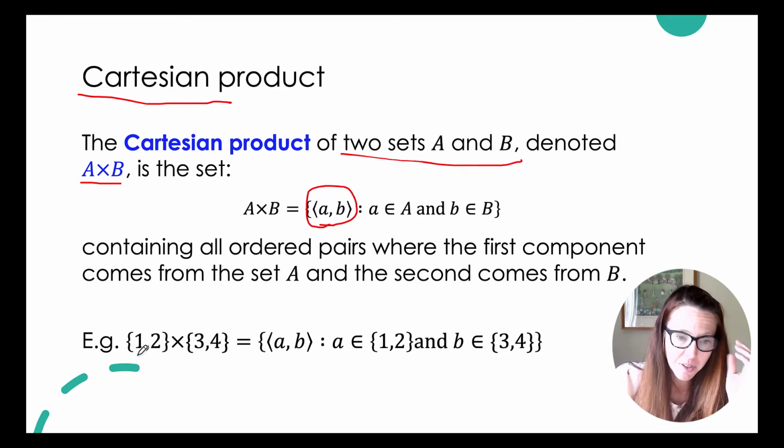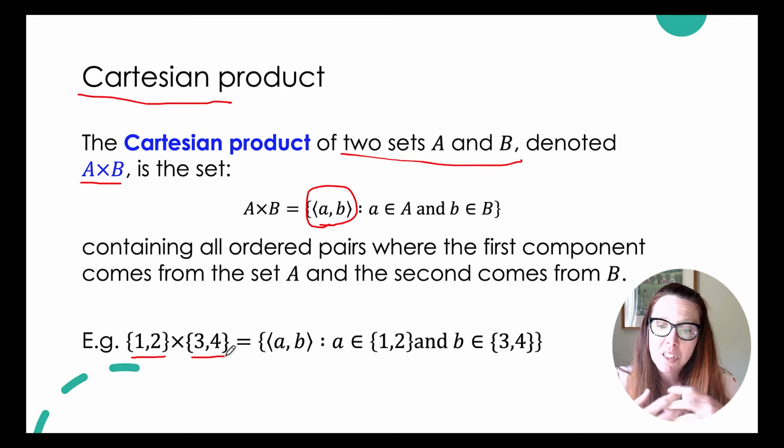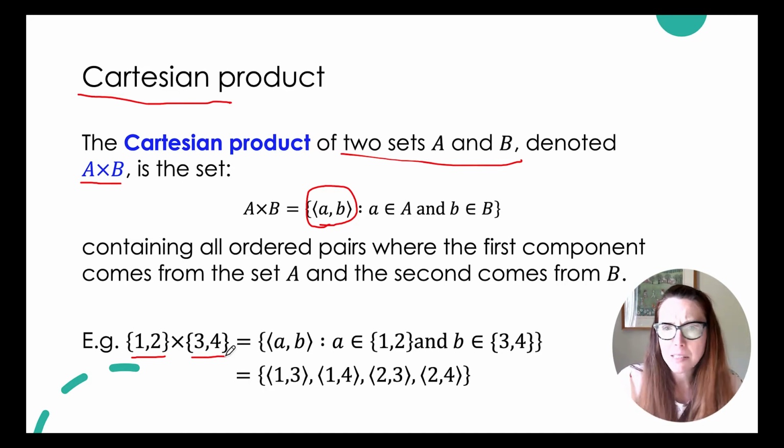So if we have a Cartesian product of 2 sets, a set 1, 2, and a set 3, 4, if we cross those, what we're doing is we're saying we want all the ordered pairs where A comes from either the elements 1 or 2, so our first set, and B is one of the elements 3 or 4. And so we look at every possible combination of ordered pairs that can be produced.